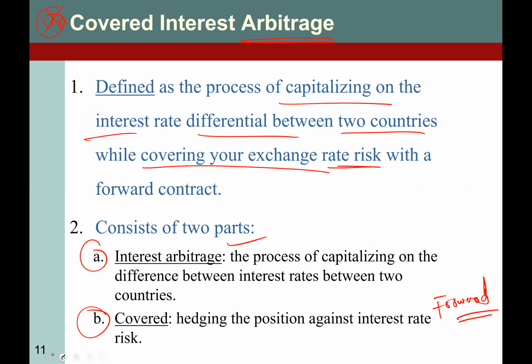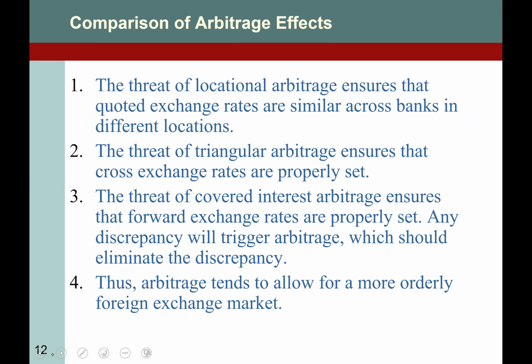contract. Okay. So now the comparison of arbitrage. We already know the three types of arbitrage: locational, triangular, and covered interest. The threat of locational arbitrage ensures that the quoted exchange rates are similar across banks in different locations. If there is a locational arbitrage, people exploit it.